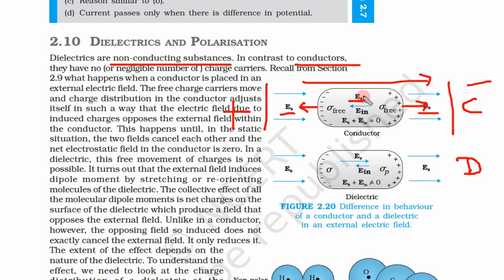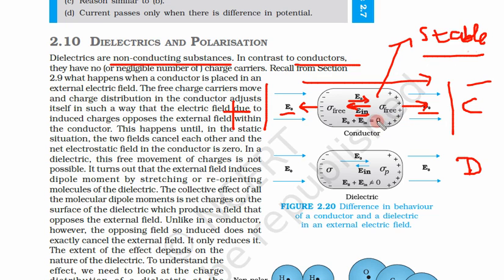Since the negative charges are on the left side and positive charges are on the right side, this conducting material also produces an internal field, E in, which in stable condition will cancel out the effect. Hence a stable condition is reached.